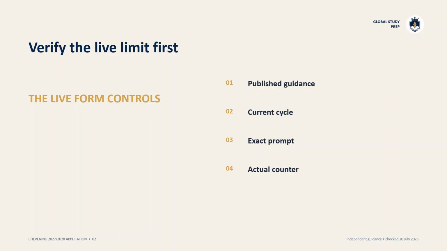Published Chevening guidance has described a reduction from 500 to 300 words for essay responses. However, the live application form controls the exact prompt, counter, and submission rules. Verify it when applications open. Plan for 300 words now, but do not rely on an old screenshot or third-party template. The goal is not to hit a number mechanically, it is to deliver the strongest relevant evidence within the confirmed limit.